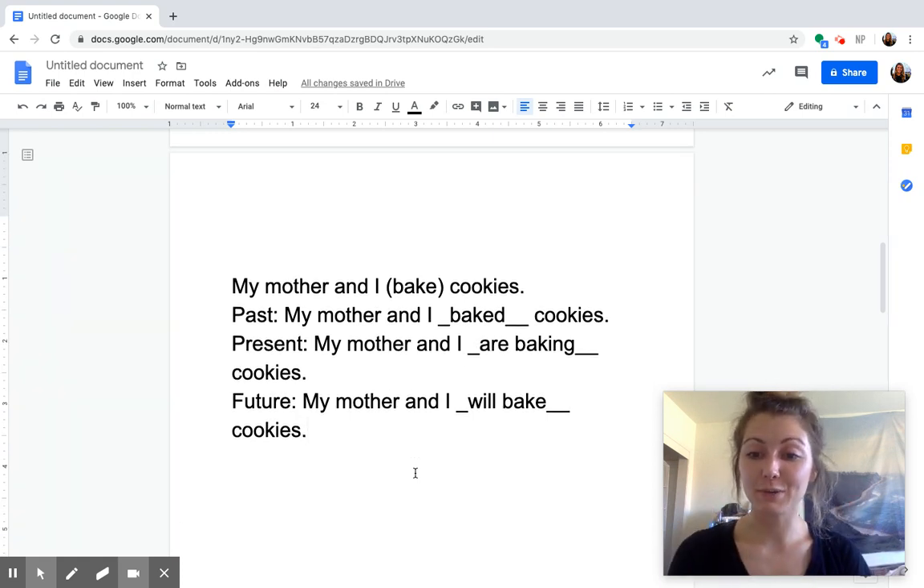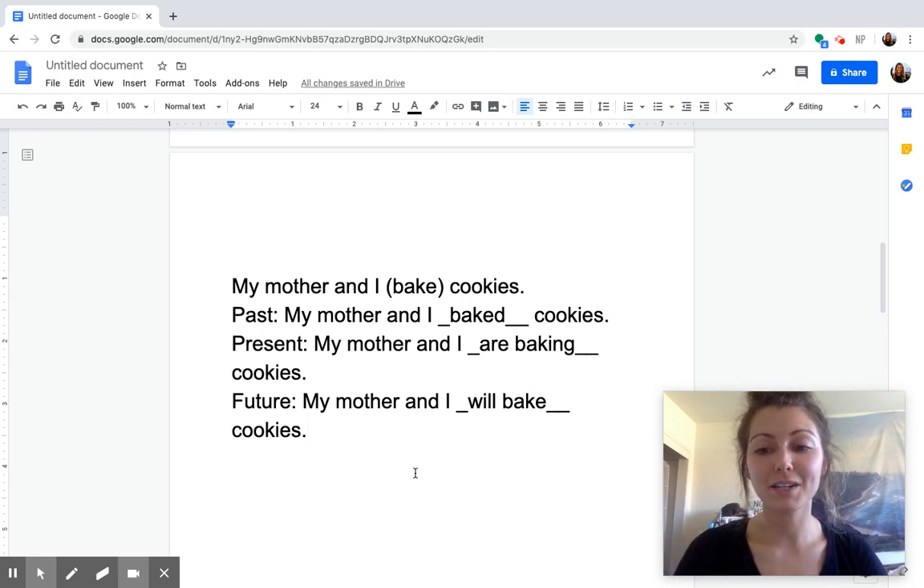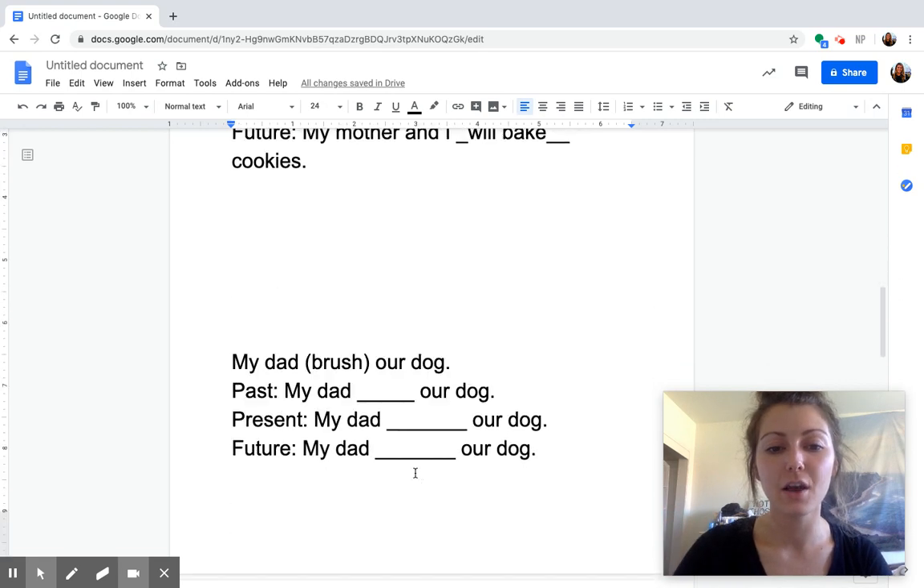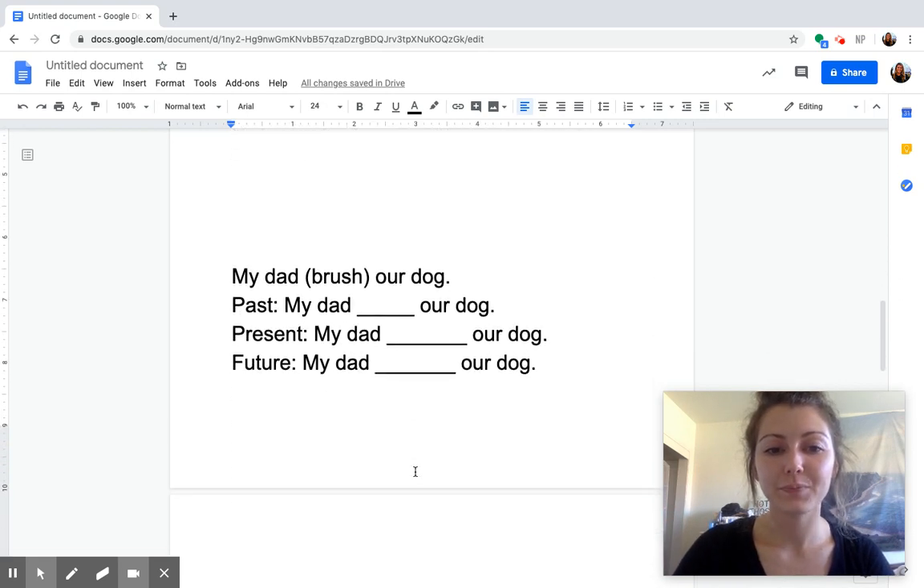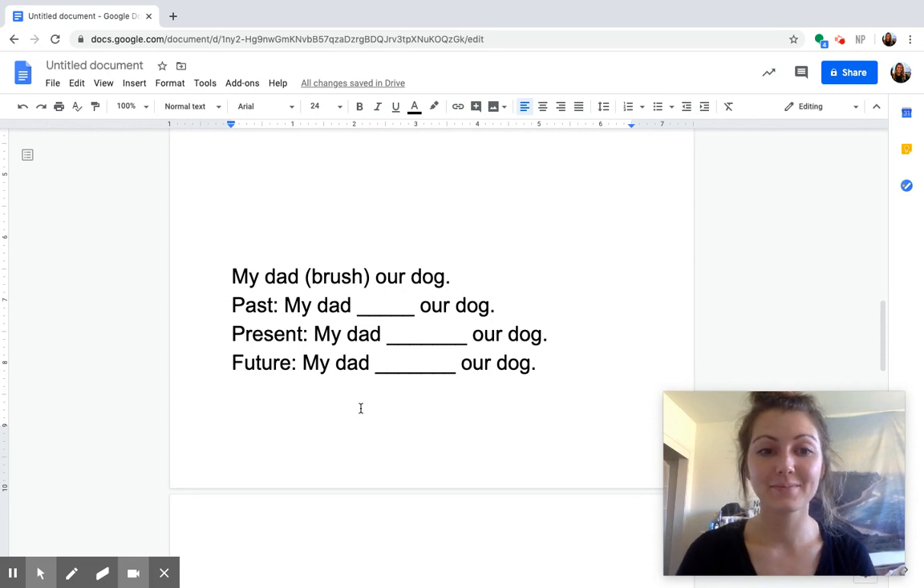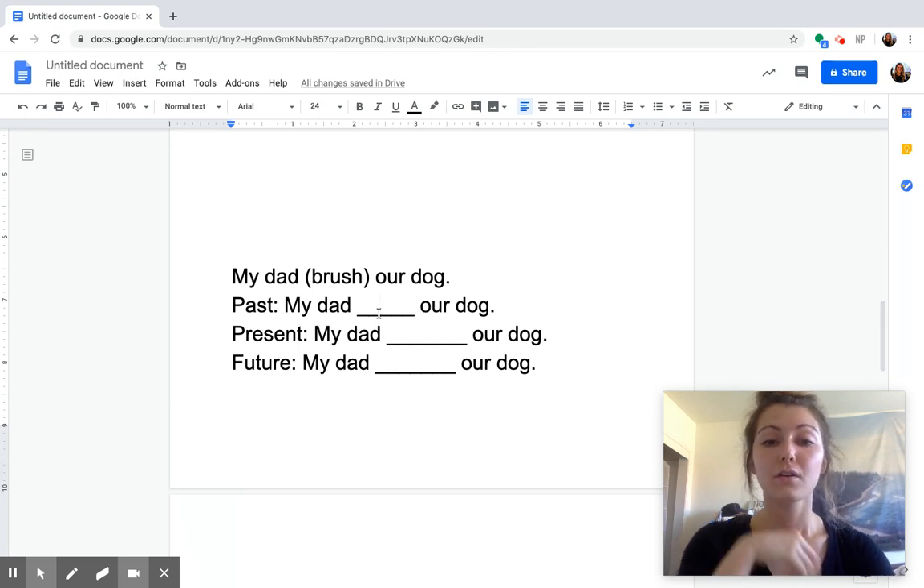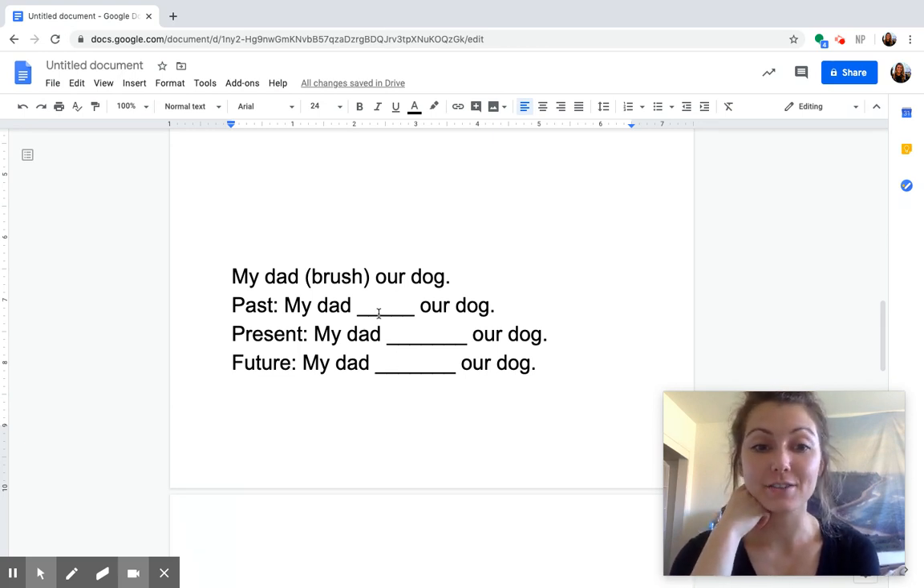Now on the next one, Miss Metz is not going to help you out as much, and I want you to really try and follow those rules to create these verbs in past, present, and future tense. So let's take a look at our next set. Here we have my dad brush our dog. We're going to use that verb brush, and we're going to put that into past tense, present tense, and future tense.